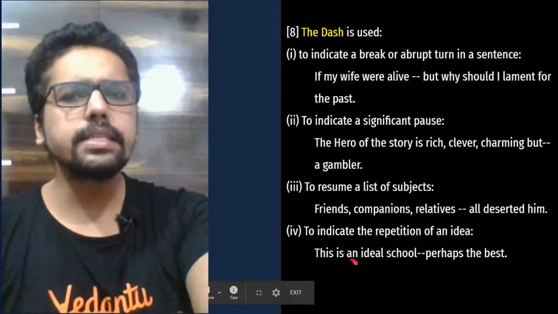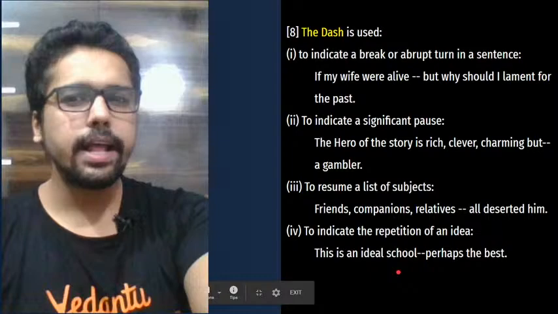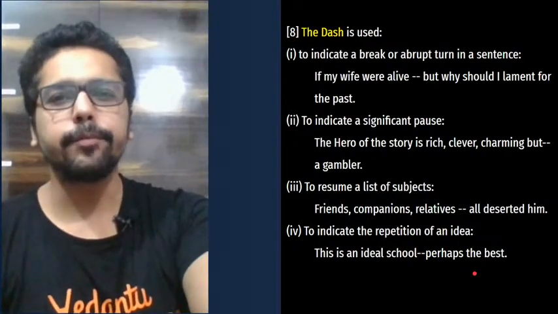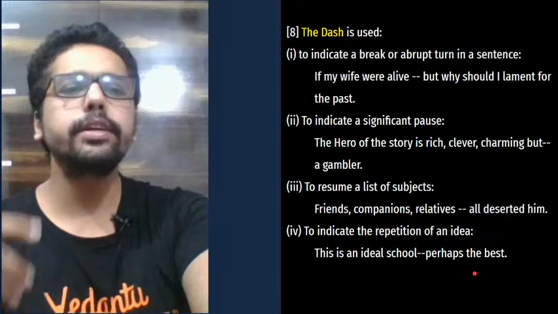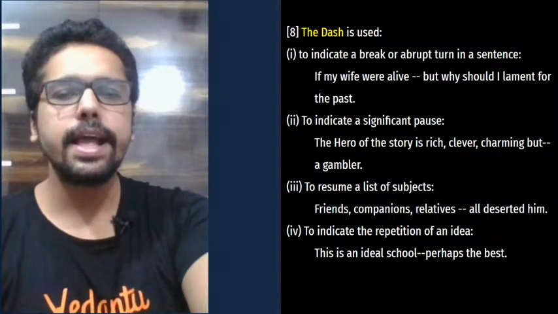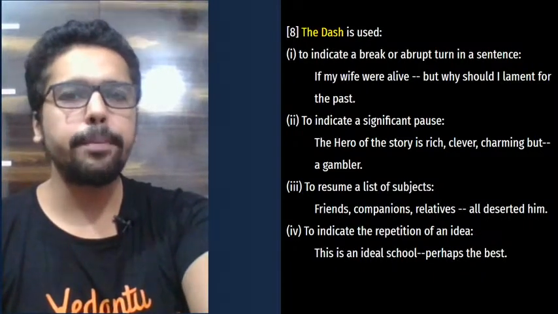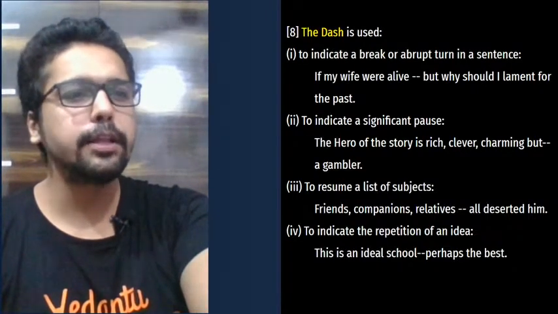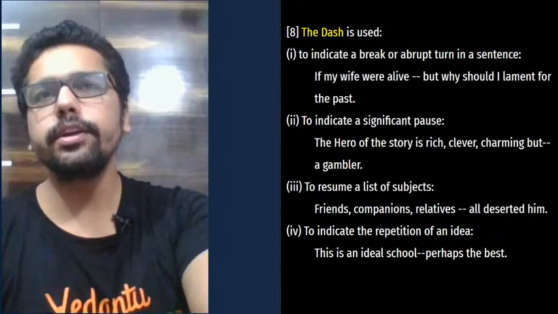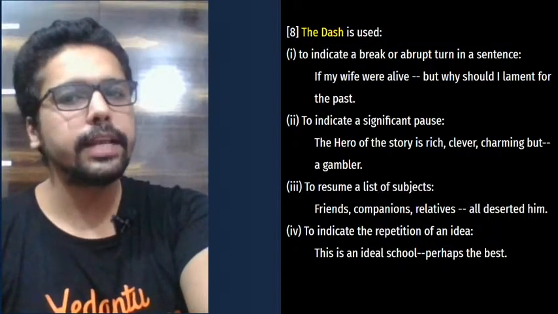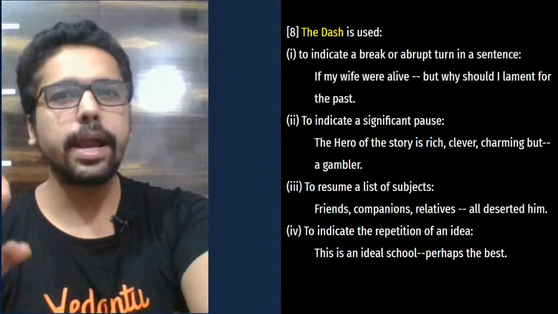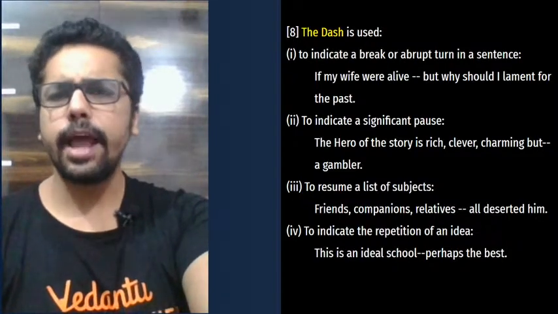For example, this is an ideal school, then there's a dash, perhaps the best. I mean, you're trying to repeat the idea. When you say this is an ideal school, you're already trying to say this is a really good school. You're trying to appreciate and glorify it. Now, when you're giving the same idea in the second part of the sentence, perhaps the best.